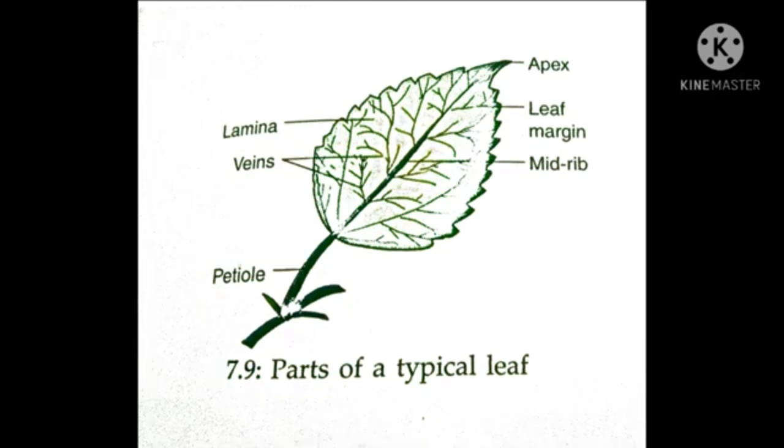Students, if you observe the lamina carefully, you will find a network of lines present in it.